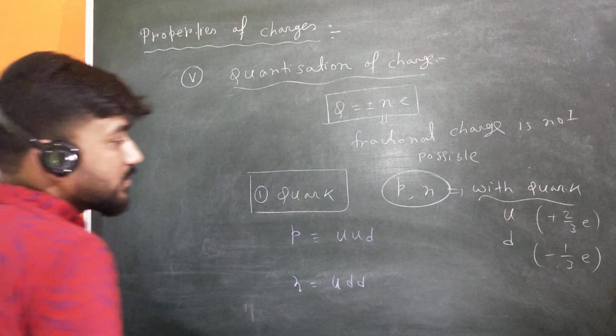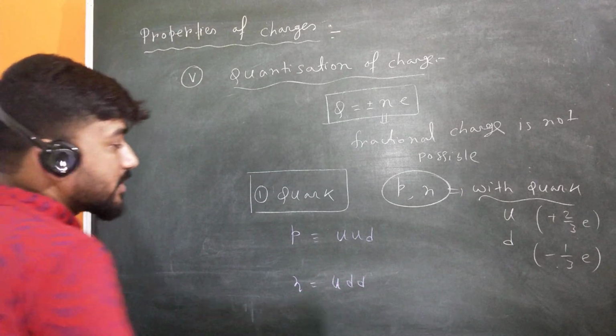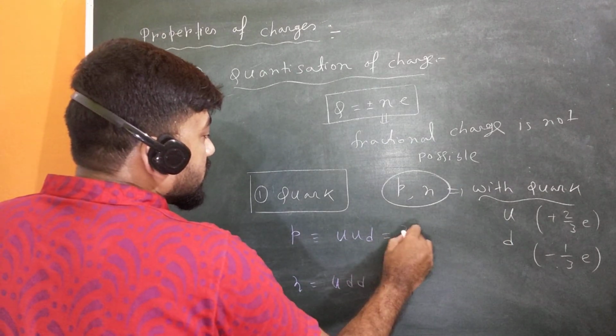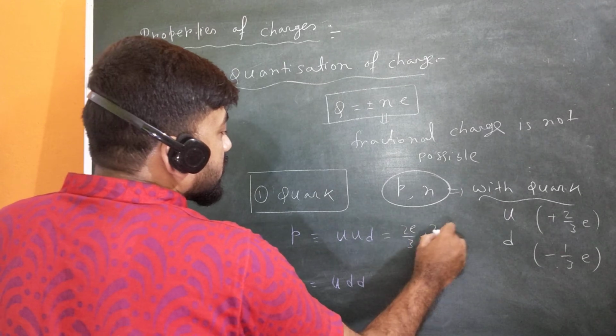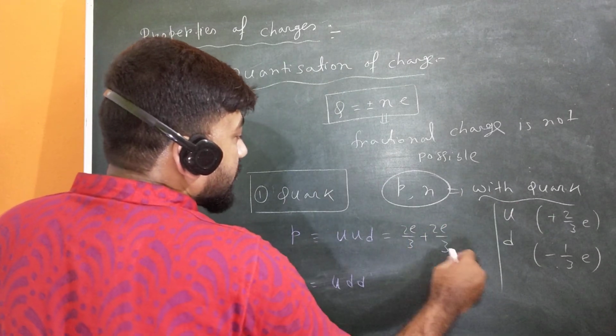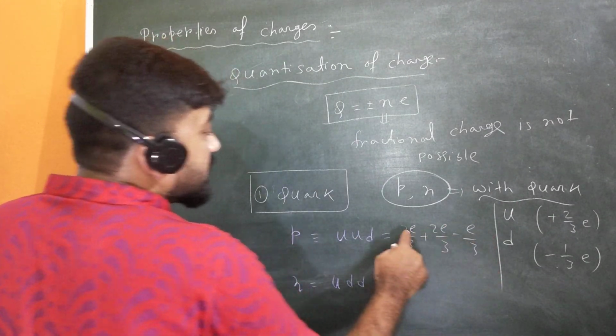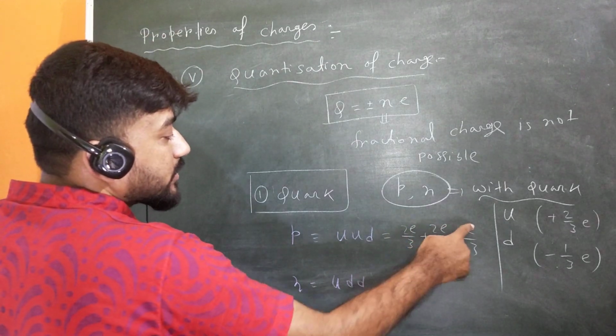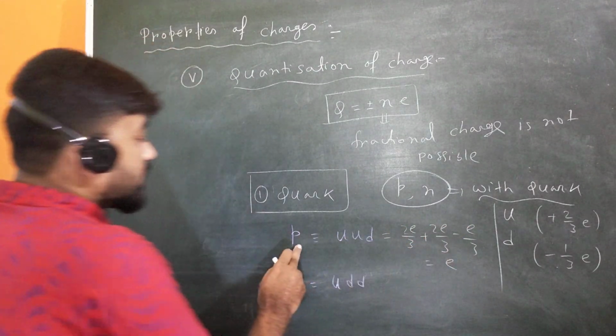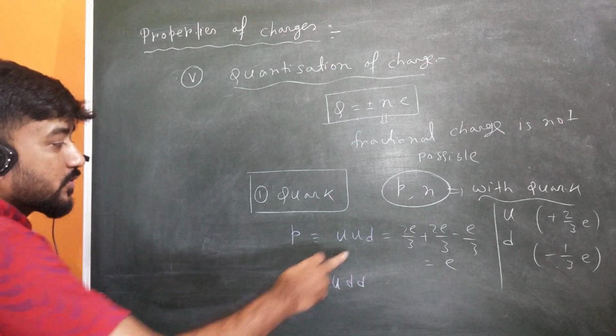You can verify by substituting the values of charge: 2e by 3 plus 2e by 3 minus e by 3 gives 3e by 3, that is e, and we know the charge of a proton is plus e, so it is satisfied.